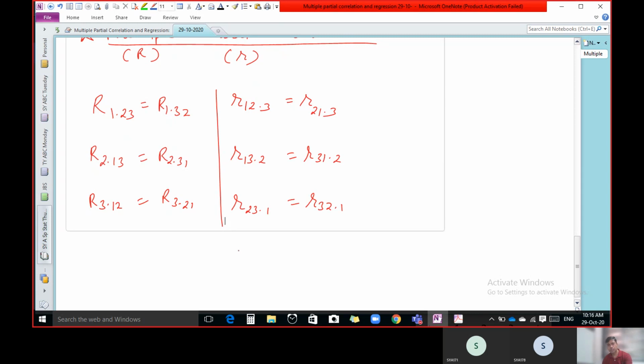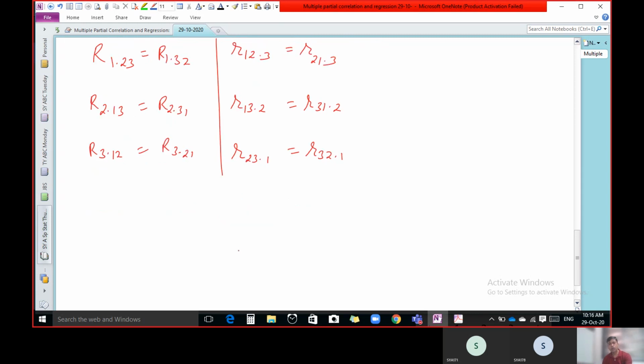Now the question is how to calculate. If you want to calculate R12.3 or R21.3, how to calculate?